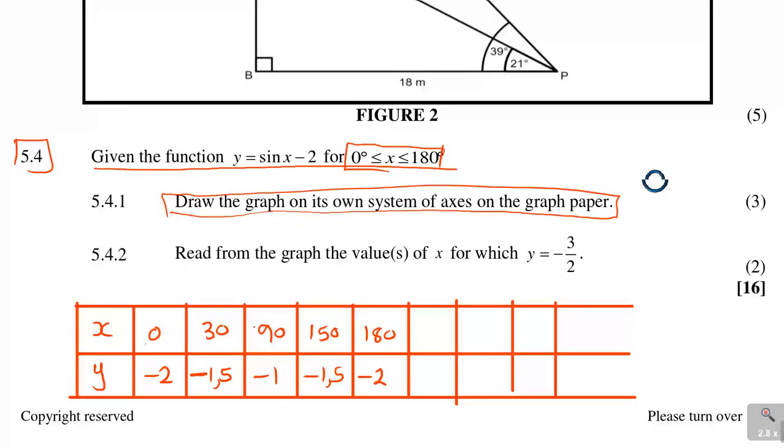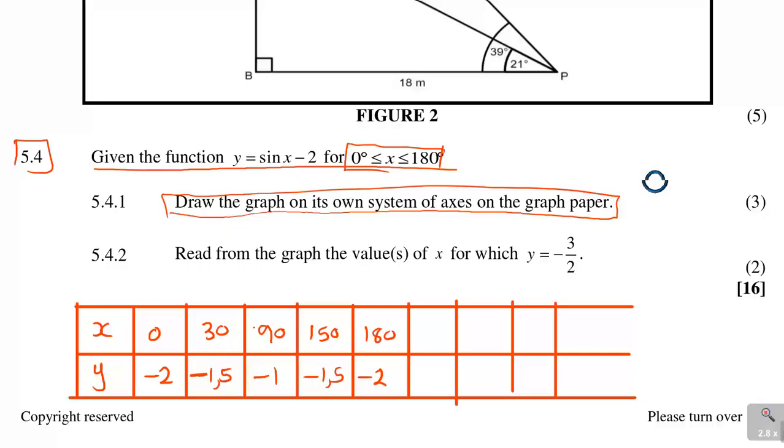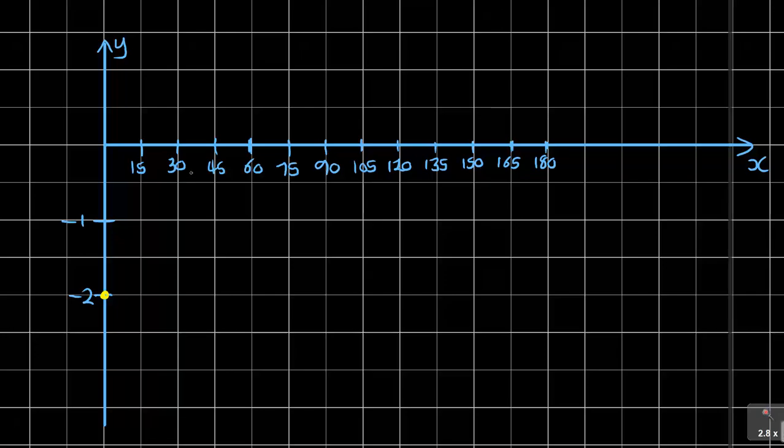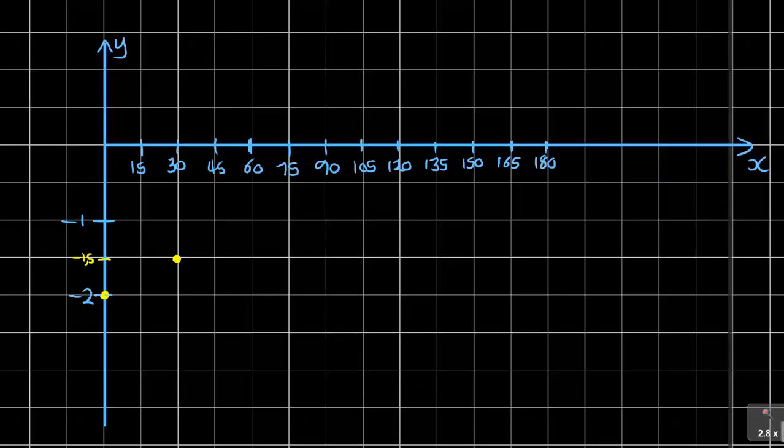So let's look at the points. When x is 0, y is -2. So I start with my point there, just to make the graph big. And then when x is 30, y is -1,5. At 30, we have -1,5 here. And then 90 is -1.